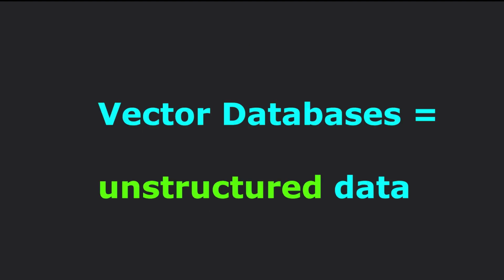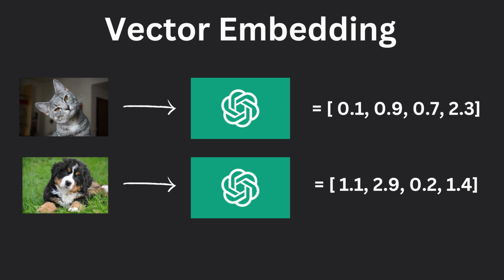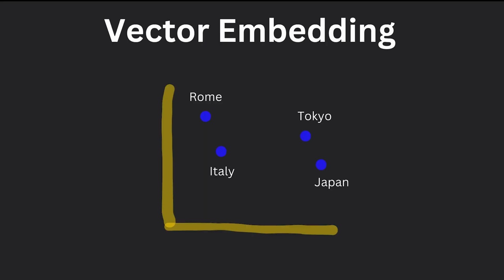Vector databases, however, offer a very different approach to storing unstructured data. They store a numerical representation of the contents of the file, called a vector embedding, which represents the semantic meaning of the file. Embeddings can be generated using AI models from companies like OpenAI. Each file is represented as a point in multidimensional space. Points representing similar contents are placed close to one another, while dissimilar data points are stored farther apart.